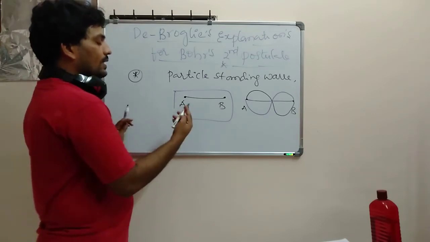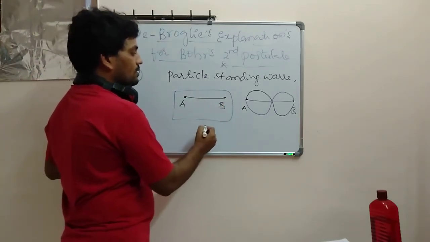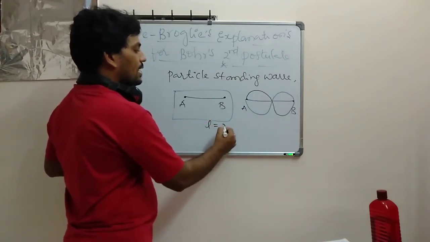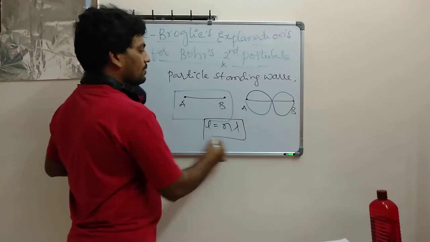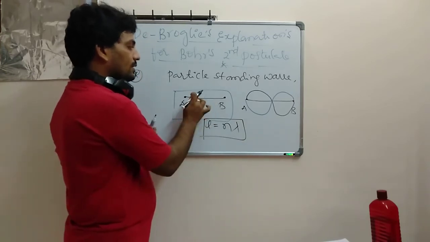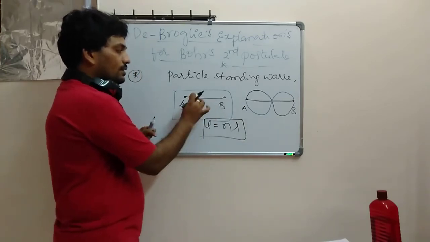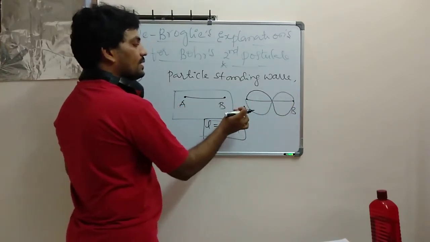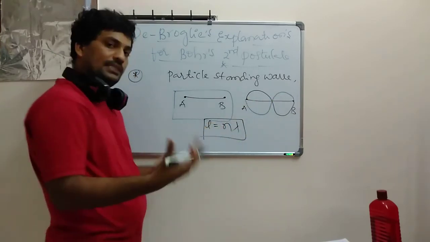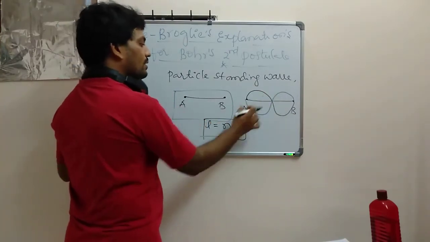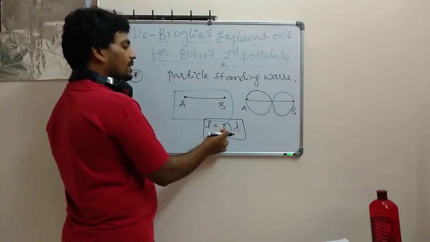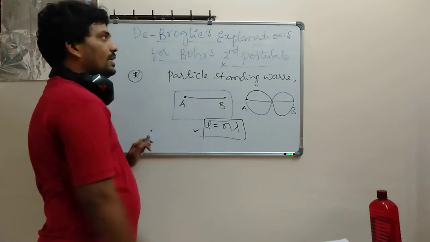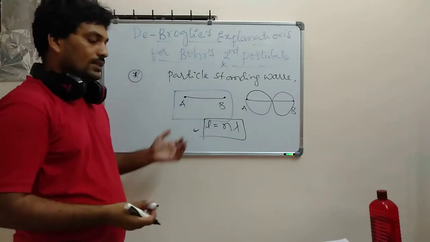So he told that the standing wave will occur. So length is equal to what here? The number of wavelengths, which is n into lambda. It is becoming standing because the oscillating particles are balanced due to the standing wave. So when this standing wave occurs, the length can be written as n lambda. That is the first thing de Broglie did. So please take down.